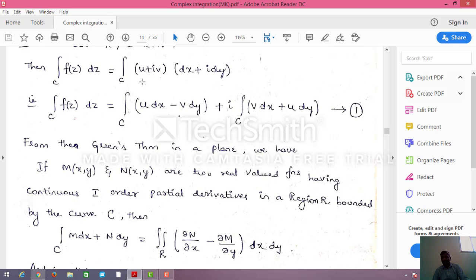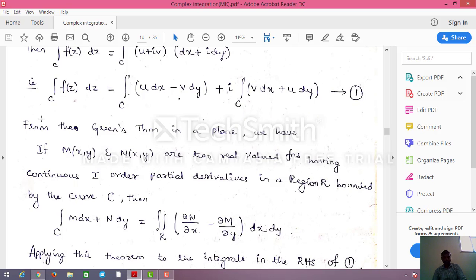See here, u into dx plus iv into i dy is there. Now, i into i should be i squared, and i squared is minus 1, so v dy gives u dx minus v dy, plus i into the integration over C of v dx plus u dy. This one I am treating as equation 1.